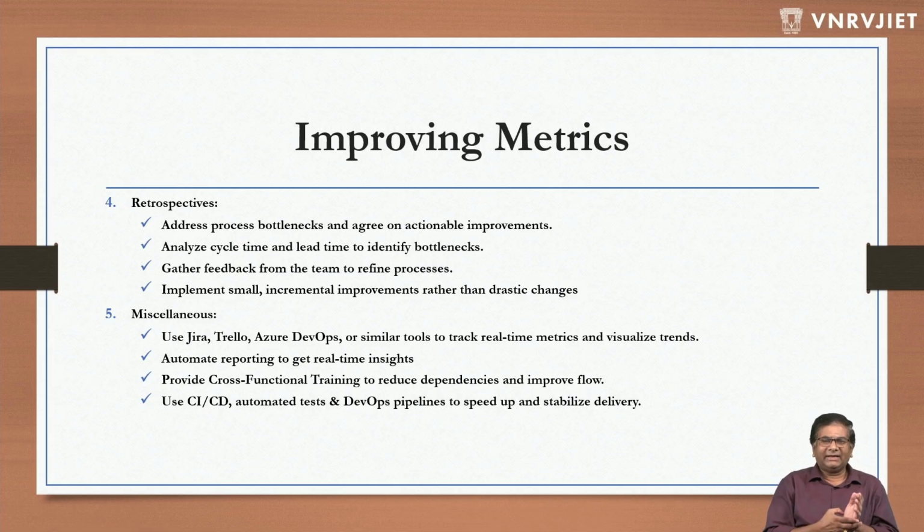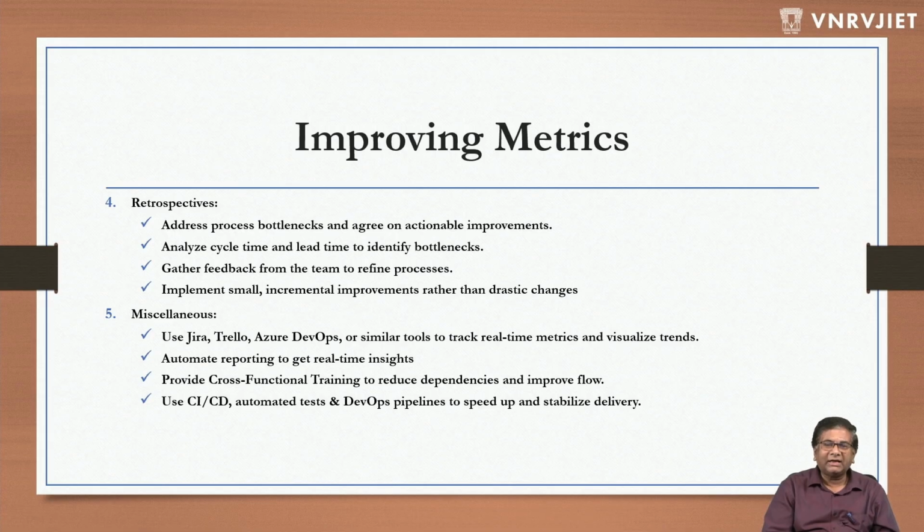Other items: instead of just using regular boards or pens and notebooks, use online tools like Jira, Trello, Azure DevOps, or similar tools to track real-time metrics and visualize trends. There are so many good graphs you get from these tools. Automate reporting to get real insights. There are ways where it automatically takes the data from the Scrum board, like these many story points are done, and automatically generates the graph. Jira, Trello, these tools automatically show those things.